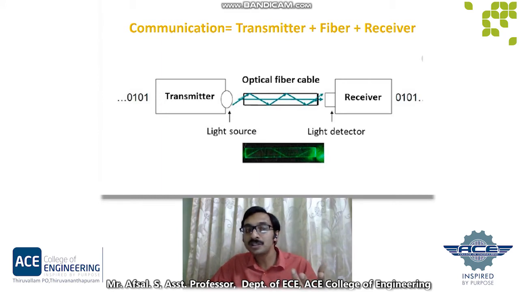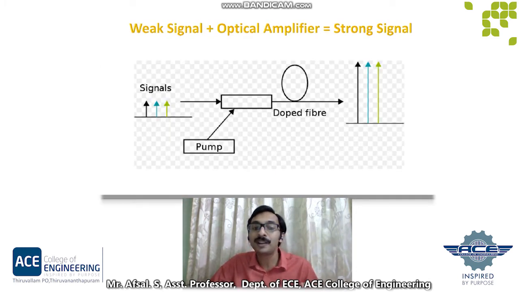Various limitations of the fiber optic communication system are fiber loss, attenuation and dispersion. Fiber loss is the fundamental limitation in realizing long distance point-to-point fiber communication systems and optical networks. Attenuation is the reduction in amplitude and intensity of an optical signal. Dispersion is the spreading of optical pulses as they travel along the optical fiber.